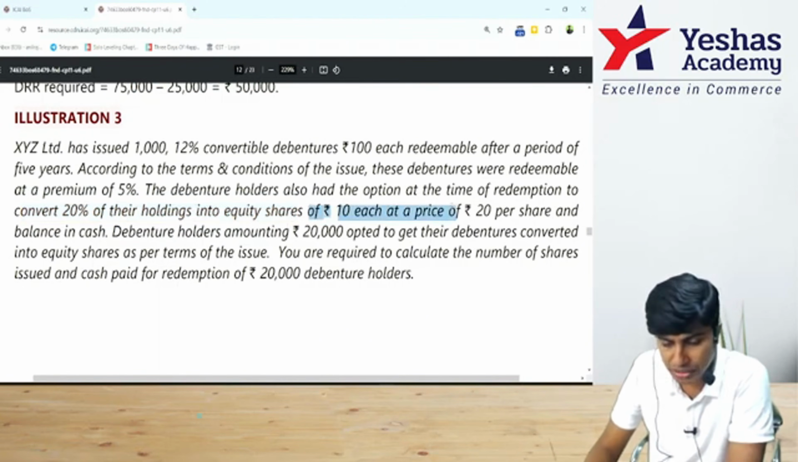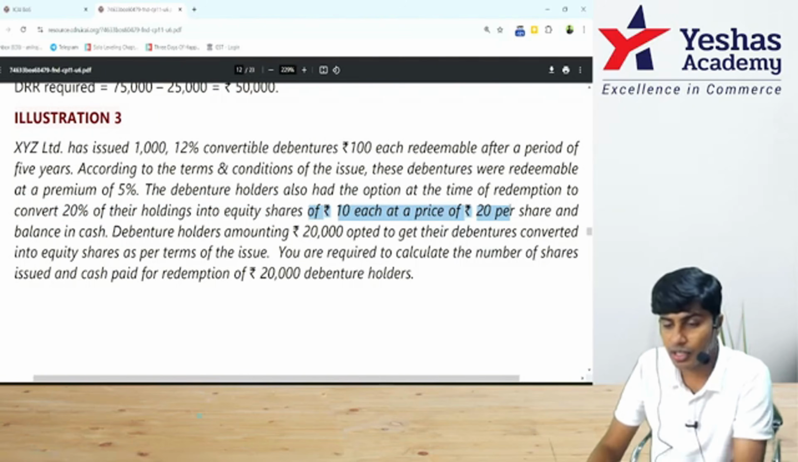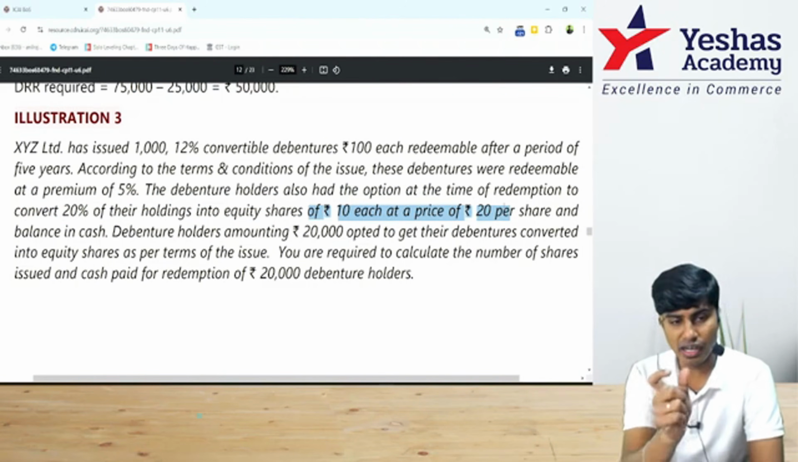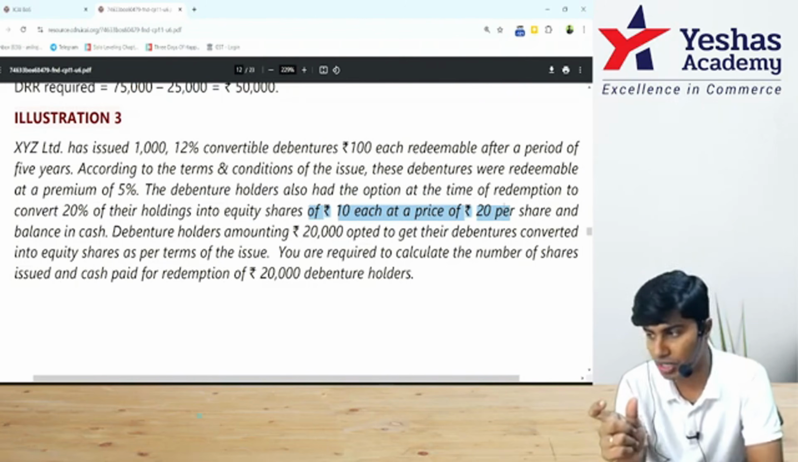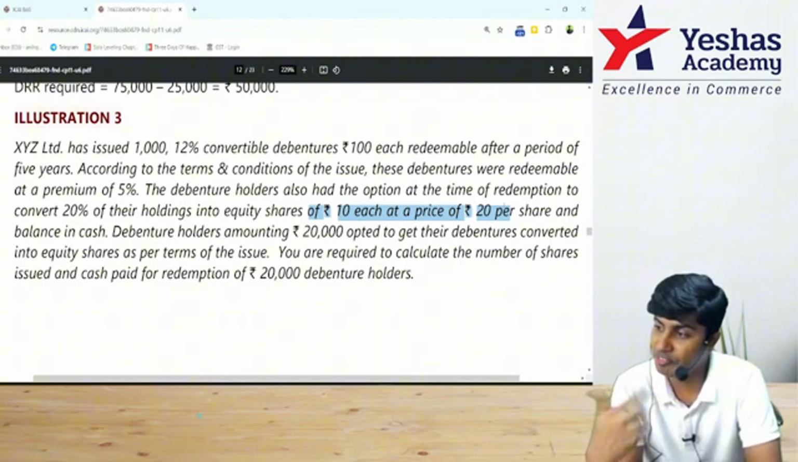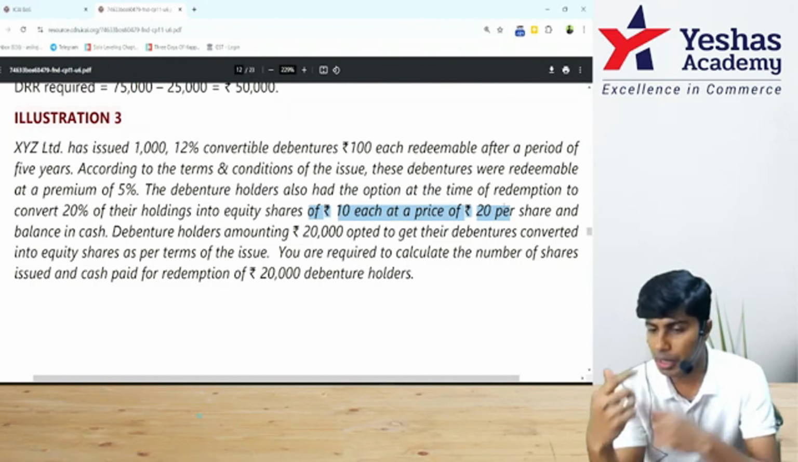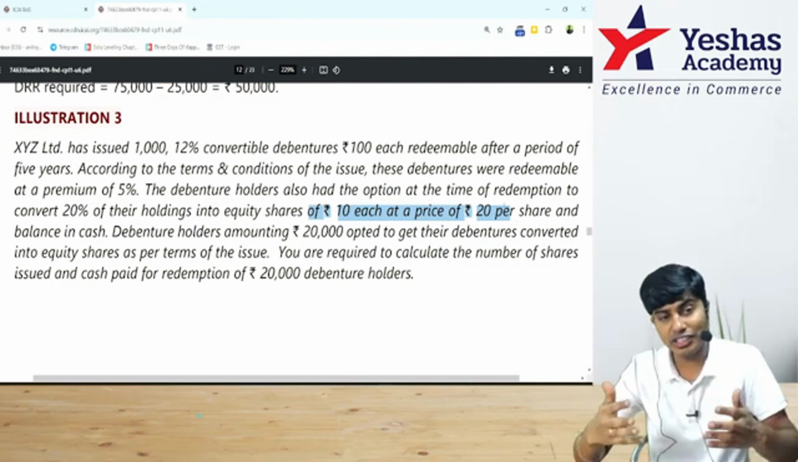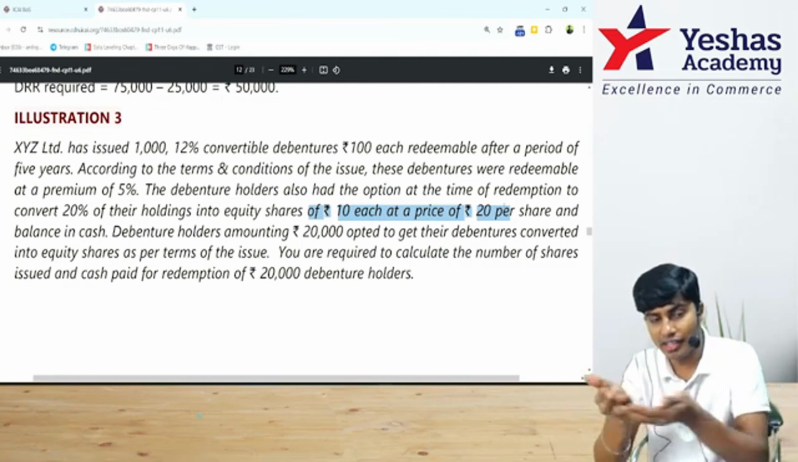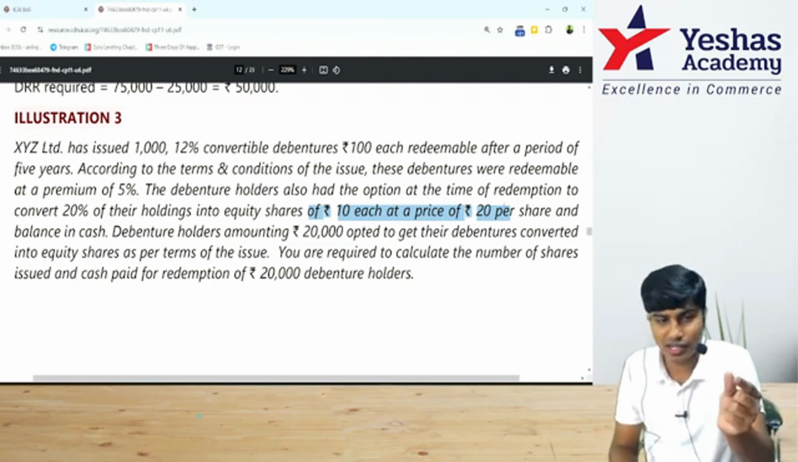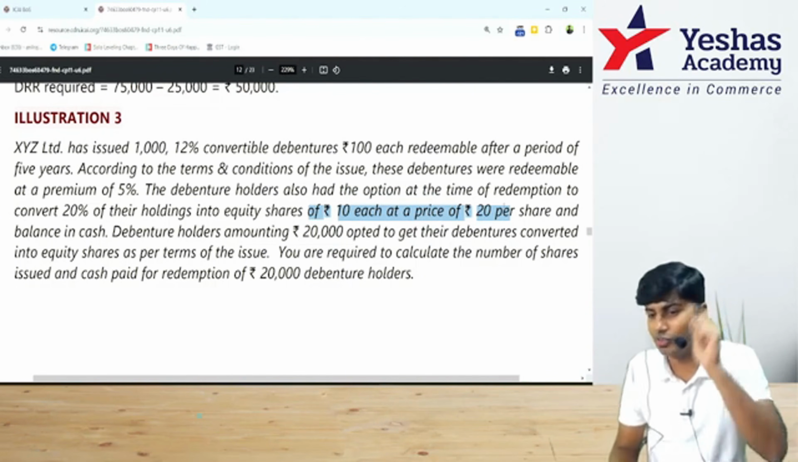Equity shares of rupees 10 each at a price of 20. 20 rupees is the issue price for equity shares. You will tell the value of debentures to be converted, and that will be divided by 20 rupees per share to identify the number of equity shares to be given. And before we divide it by 20, for the nominal value of debentures, I have to first add premium on redemption and then multiply by 20%, because only that percentage of debentures is eligible to be converted into equity shares.